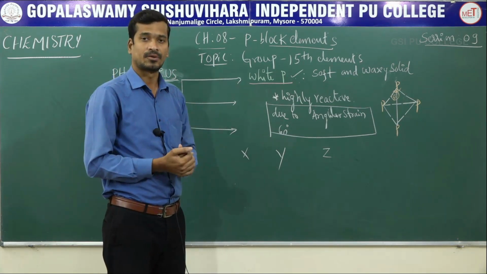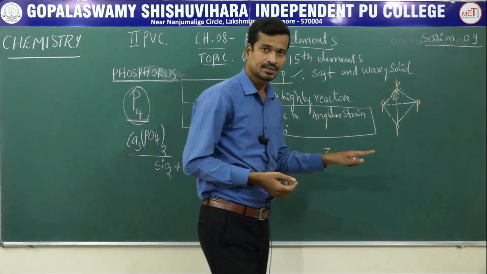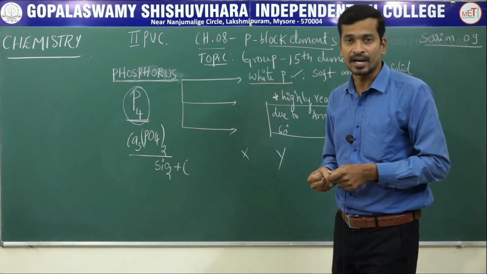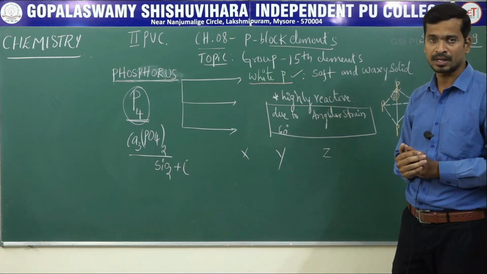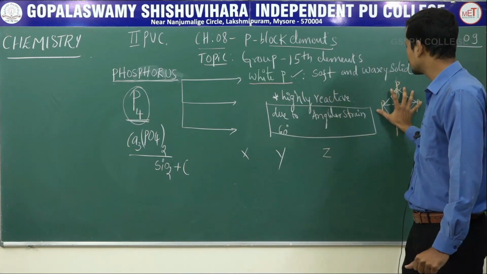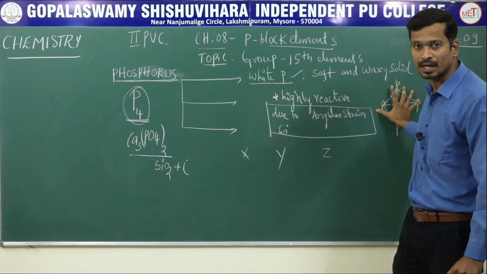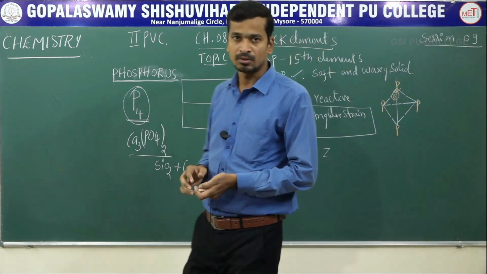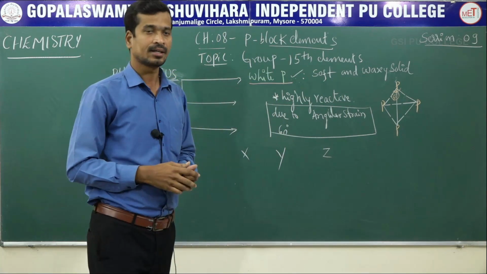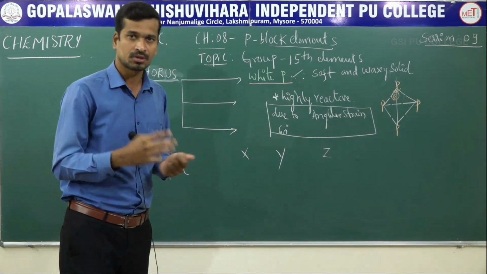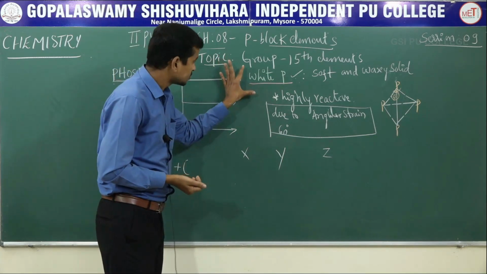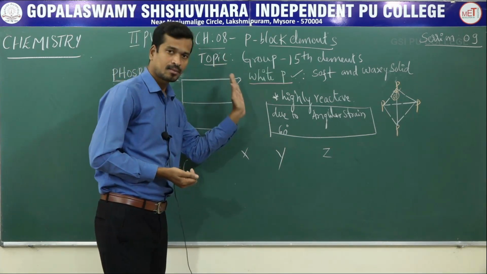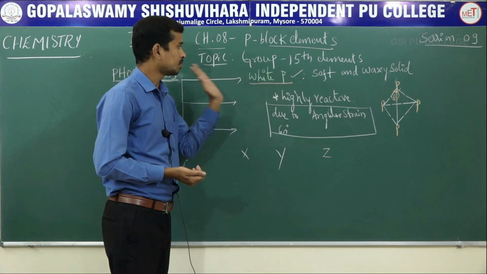Next, white phosphorus is kept under water. What is the reason? Because it is highly reactive and catches fire very easily on exposure to the atmosphere. Hence white phosphorus is kept under water since it catches fire very easily when exposed to the atmosphere. That is the first allotropic form of phosphorus, white phosphorus.